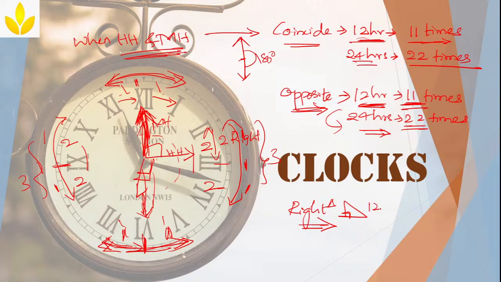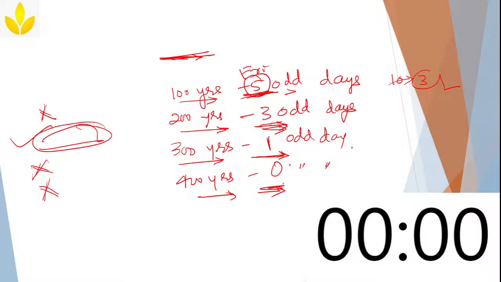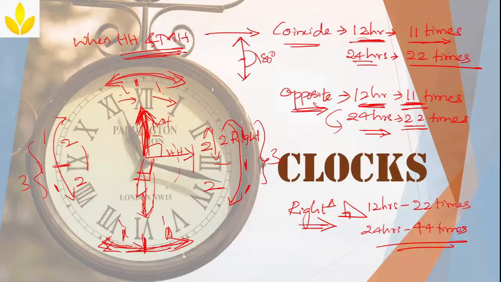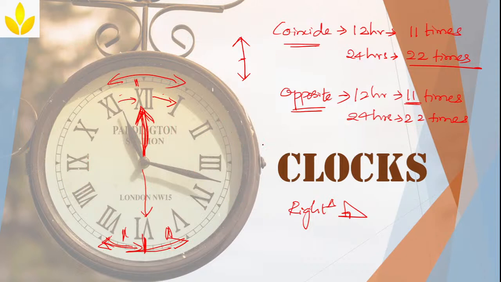That's why in 12 hours, 22 right angles will form. Okay. In 12 hours, 22 times they will form a right angle. In 24 hours it will be double of it, 44 times. Okay. So just remember this particular thing. That's it. Now what I explained in the basic, let me explain it to you back again. Simple. I just explained the clock's basic.